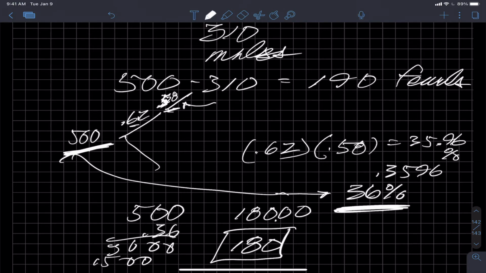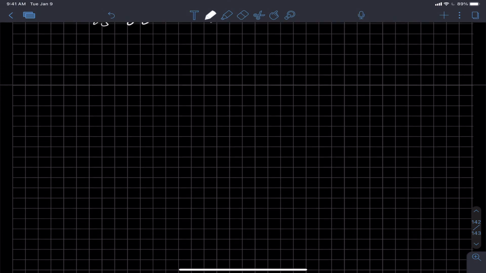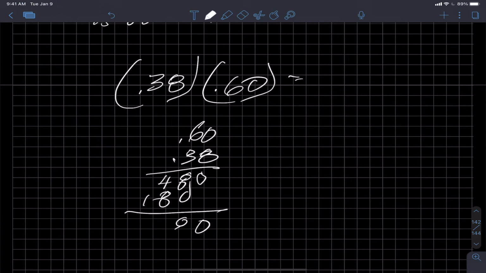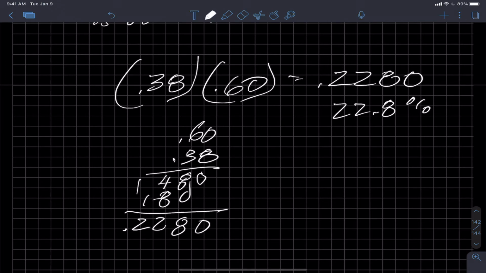How many females in the sample do not eat breakfast? Well, that's going to be 60% of 38%. So when I multiply those together, six times 8 is 48. 3 times 6 is 18. I get 2,280, but there are four decimal places, right? So that's 0.2280, or 22.8% of 500 people.